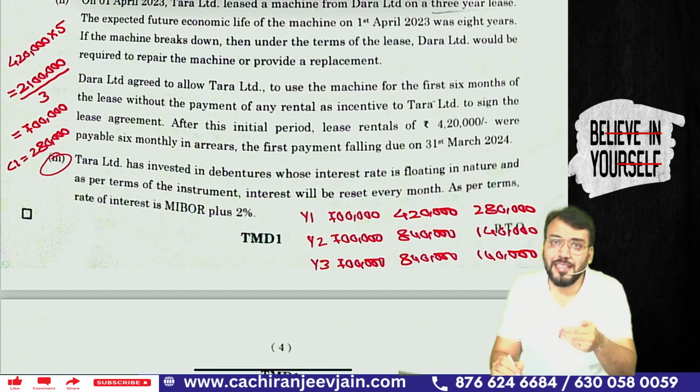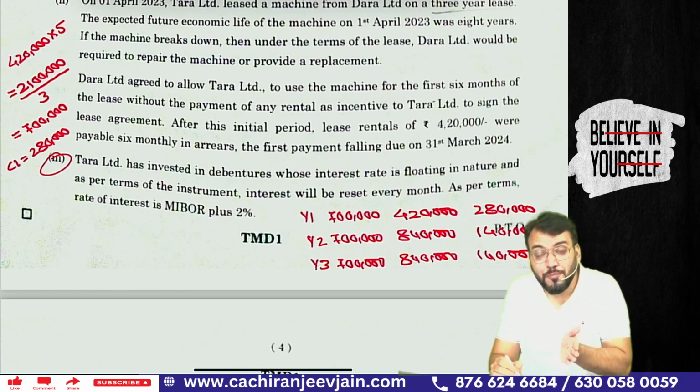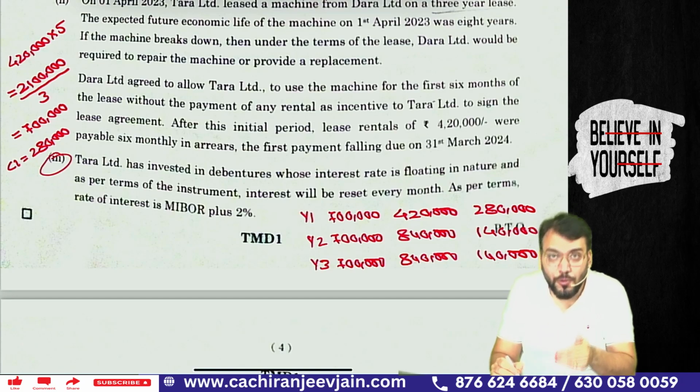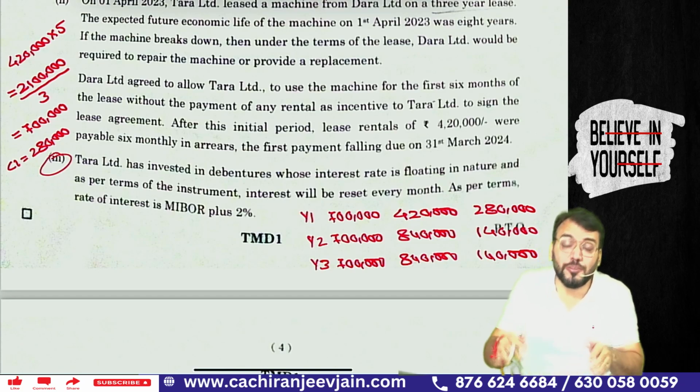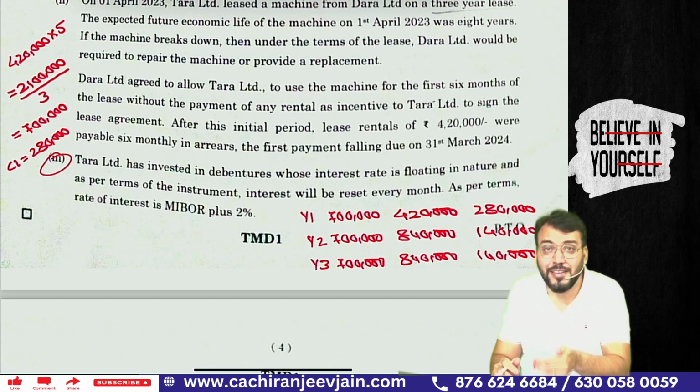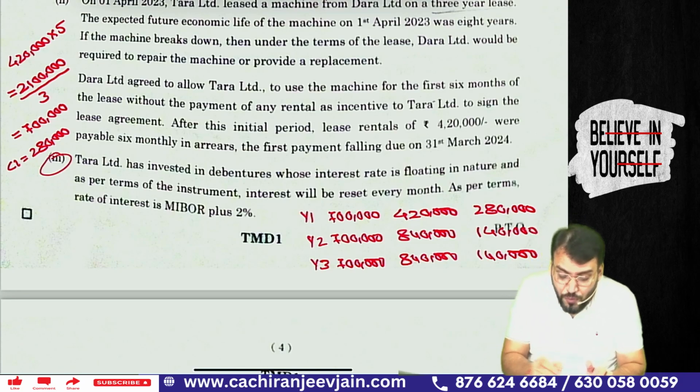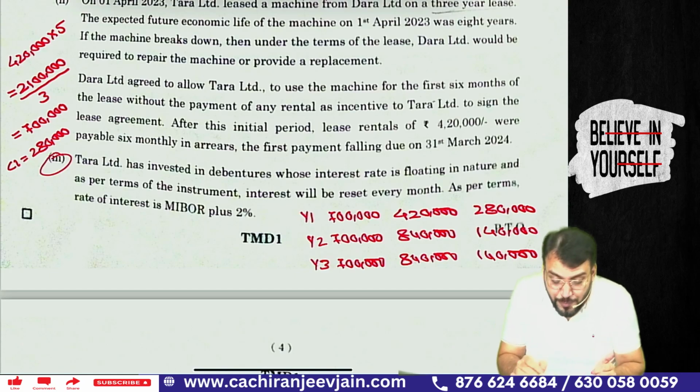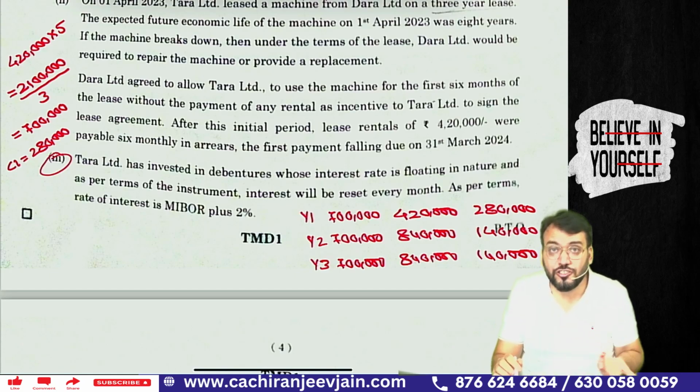Now can I say any financial asset can be classified as amortized cost if they have decided to hold the contractual cash flow till maturity, or it may be classified and measured at fair value through OCI if they hold for the contractual cash flow and sale whenever required. And if it is held for the purpose of trading, then the same financial asset can be measured as FVTPL. So that information has not been given. I will say it can be any of these three depending upon the business model. The business model has not been given.